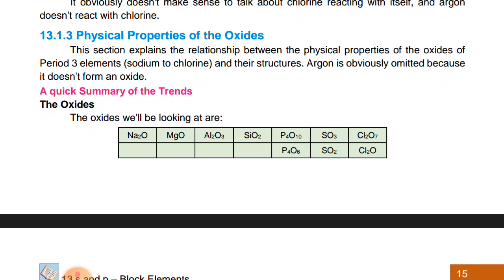We have the formulas of the possible oxides of period three elements: sodium oxide Na2O, magnesium oxide MgO, aluminium oxide Al2O3, silicon dioxide with formula SiO2. Phosphorus, as we have already discussed, has two types of oxides: P4O10, which is called phosphorus 5 oxide, and P4O6, which is called phosphorus 3 oxide. Next is sulfur. Sulfur has two types of oxide: sulfur trioxide and sulfur dioxide. Then we have chlorine. Chlorine has two oxides: Cl2O7 and Cl2O.